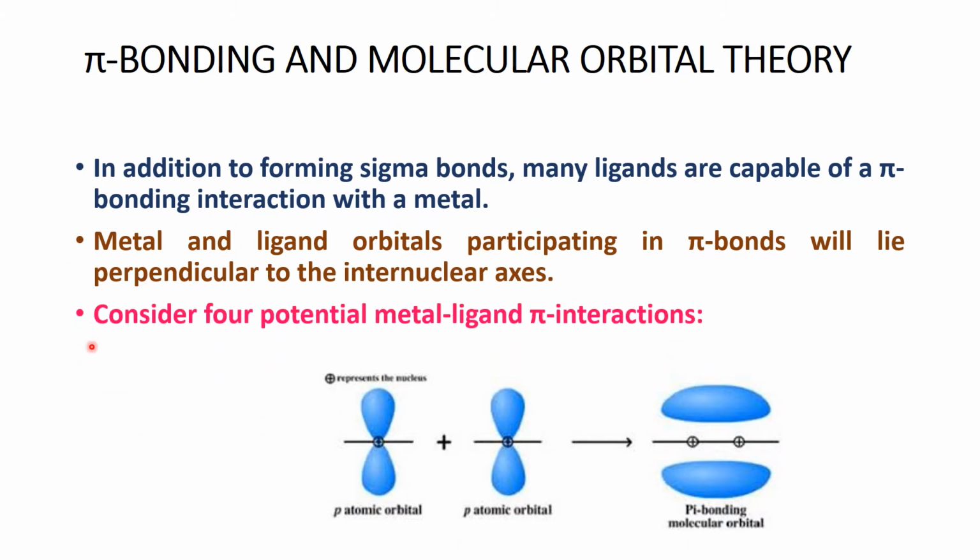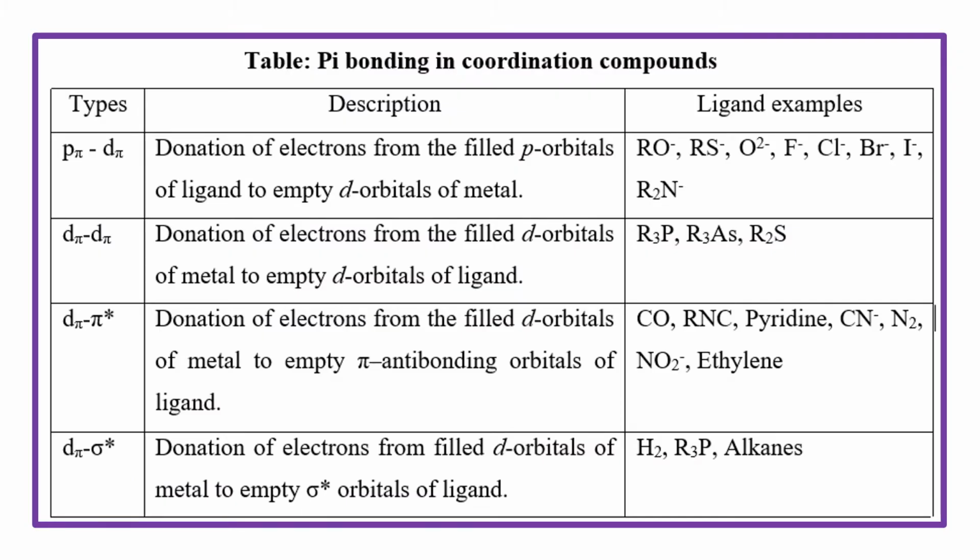Consider four potential metal ligand pi interactions: d pi p pi interaction, d pi d pi interaction, d pi pi star interaction, and d pi sigma star interactions. Here in this table we can see the four potential metal ligand pi interactions.